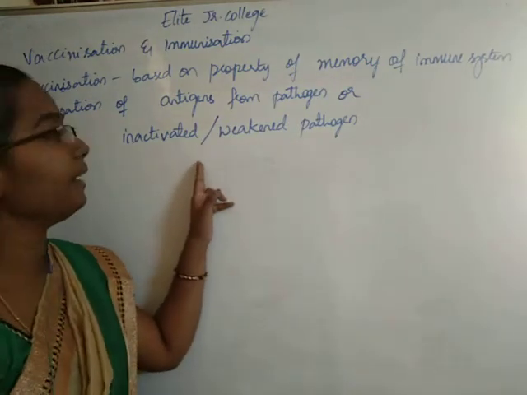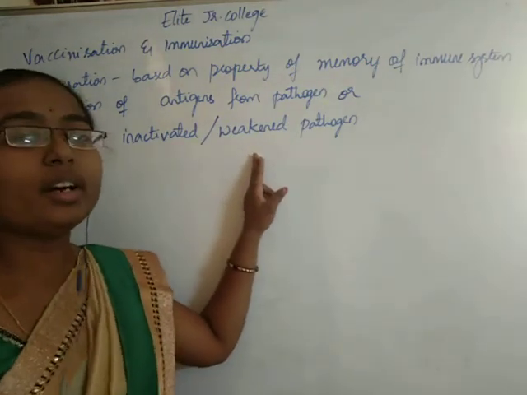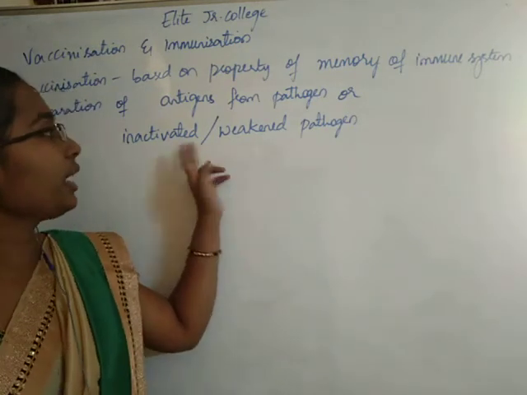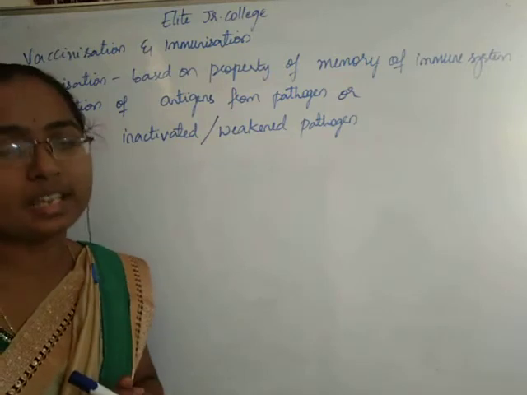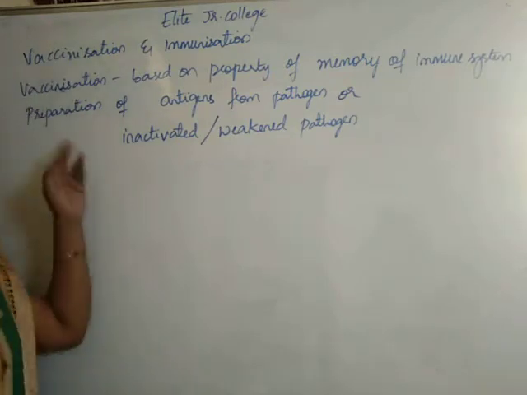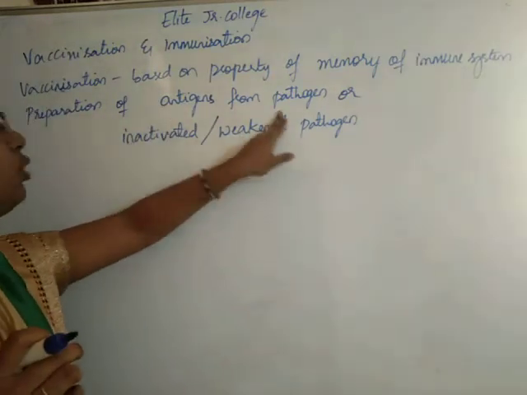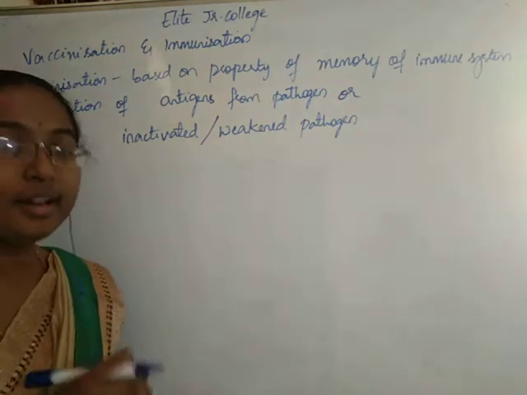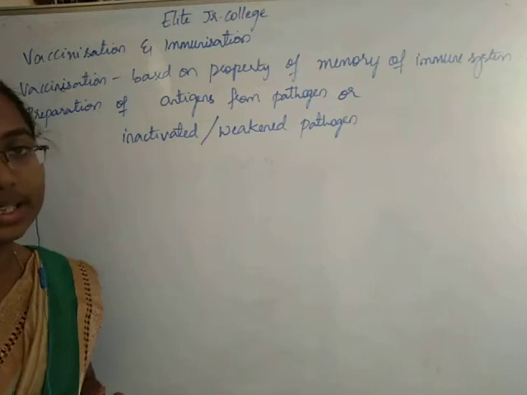Inactivated means killed. Weakened means the harmfulness of that particular pathogen is reduced. So during vaccination, a preparation of antigens from the pathogen, or an inactivated or weakened pathogen, is taken and given to a person, okay.